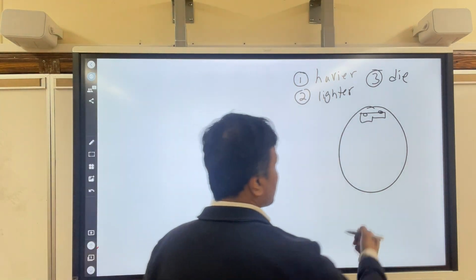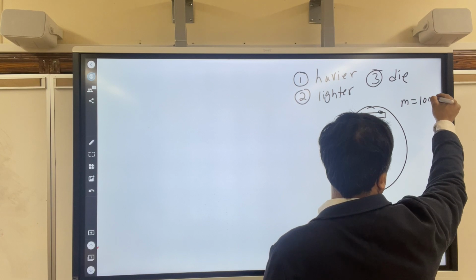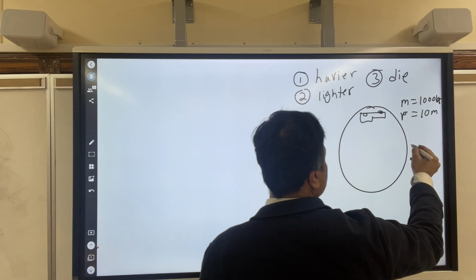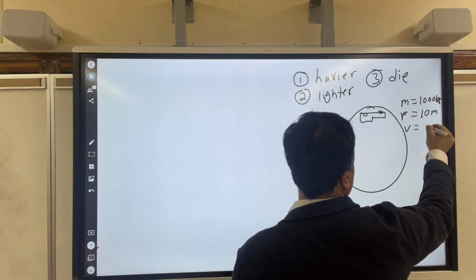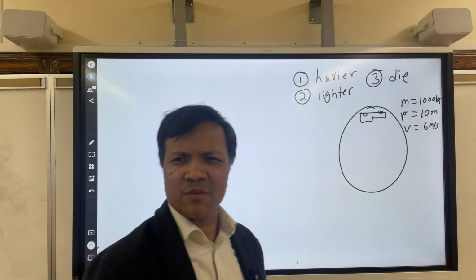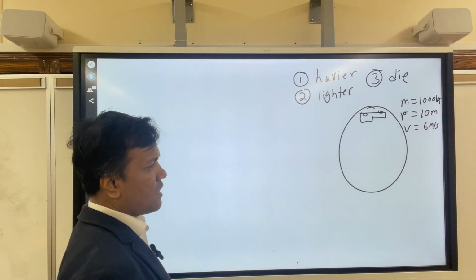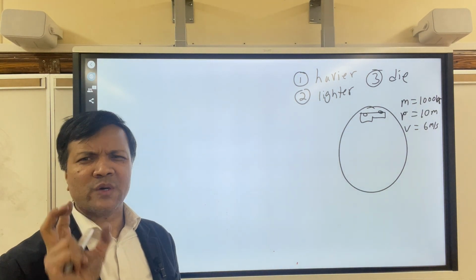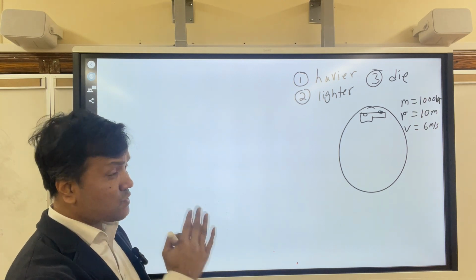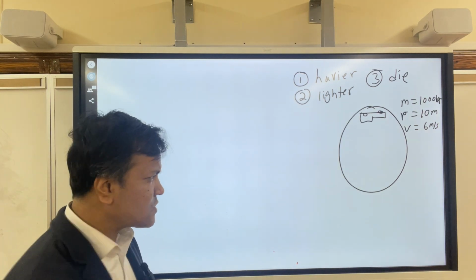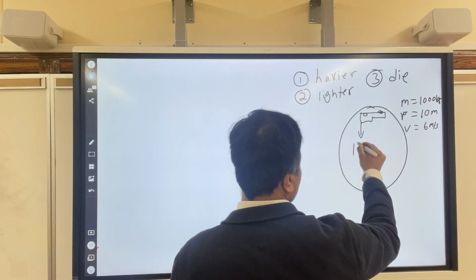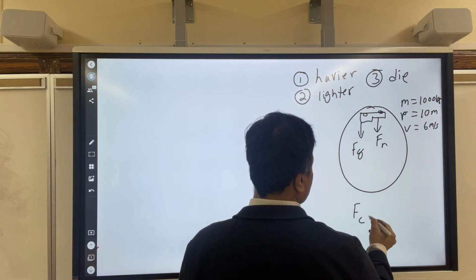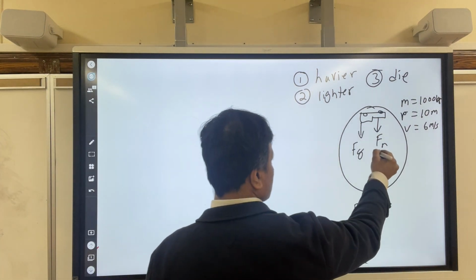Okay, so what is given? The mass is given, 1000 kilograms. What else is given? The radius is given, 10 meters. What else is given? The velocity is also given, 6 meters per second. We want to see whether Mr. Bari will survive when the roller coaster goes to the top. So the first thing we need to know is what is the required velocity for him not to fall, because it is falling. How is it falling? This is Fg and this is Fn, right? So there are two centripetal forces, Fg and Fn, toward the center. So it is falling.